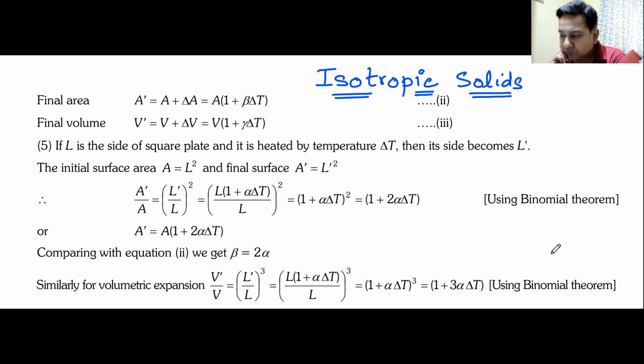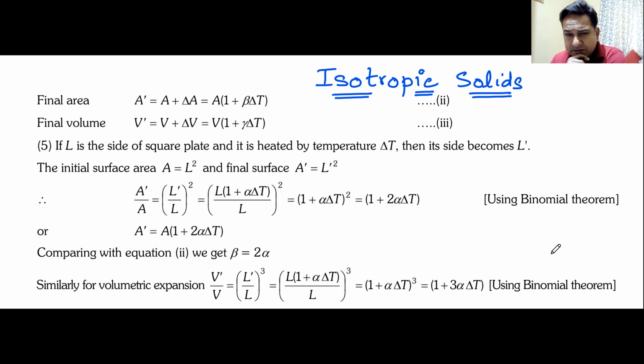No idea, sir. Okay. Isotropic solids are those solids which have the same expansion in all the three dimensions. So whatever they expand in length, similarly they will expand in breadth, and similarly in thickness. So they have the same expansions in length, areas, and volumes. For all these isotropic solids, we have a relation between alpha, beta, and gamma.